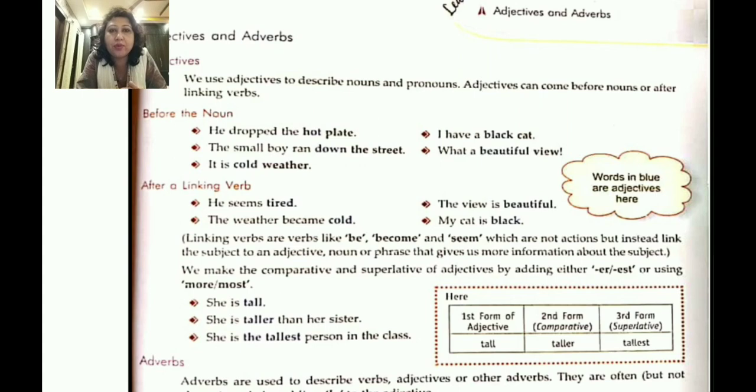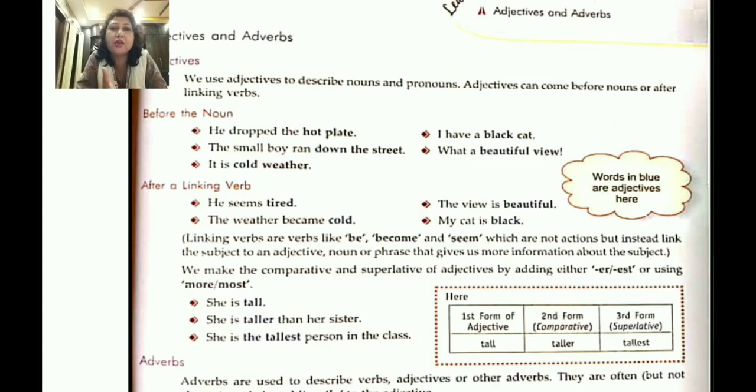After a linking verb, you can see here, he seems tired. The weather became cold. The view is beautiful. My cat is black. Okay, the linking verbs are verbs like be, become and seem, which are not action verbs but instead link the subject to an adjective, noun or phrase that gives us more information about the subject. That means he seems tired, giving us more information about the subject.